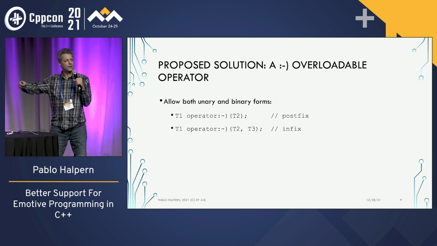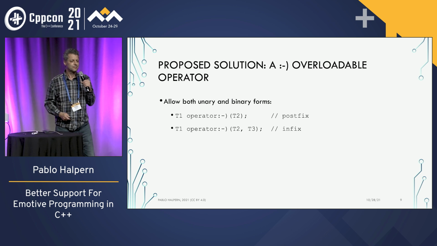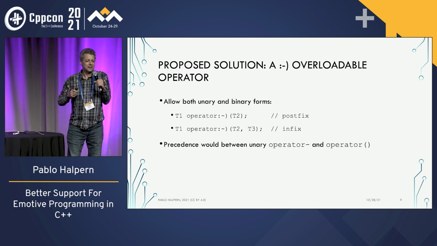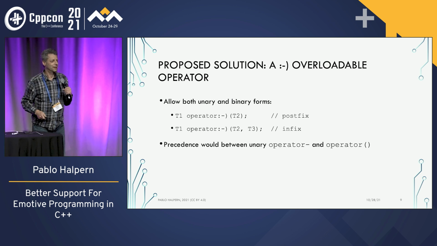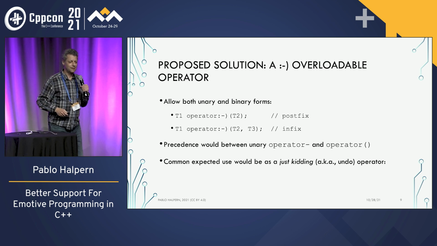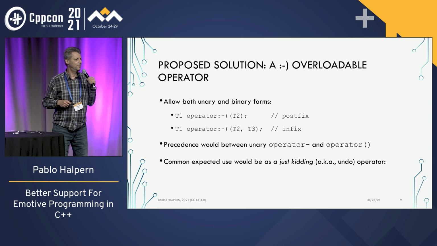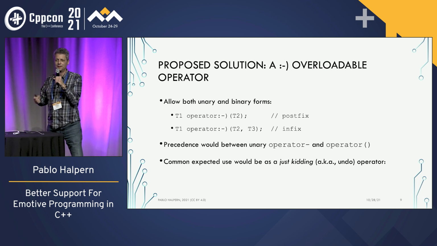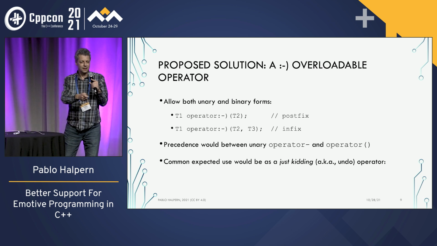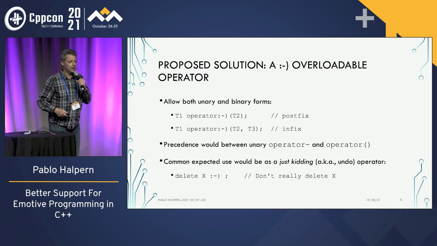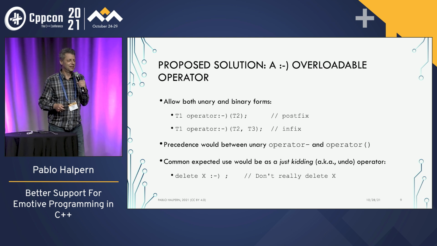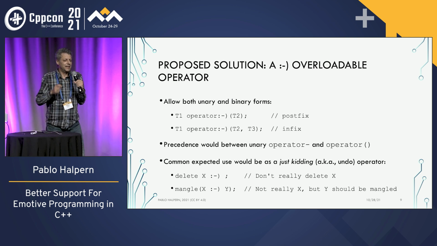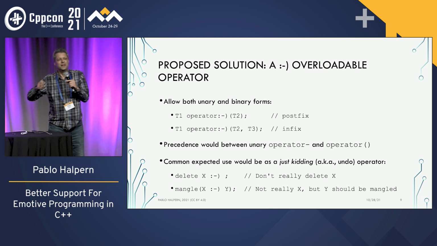The unary form is a postfix operator like postfix ++. And the precedence would be somewhere between operator minus and the call operator, right? Because of the minus paren. So the common expected use would be to mean, just kidding. Every overloadable operator needs a common expected use, like plus means addition, right? Well, this means just kidding. So we have, delete X, don't really delete X. Mangle X, smiley face Y. It's not really X. We actually mean Y here.